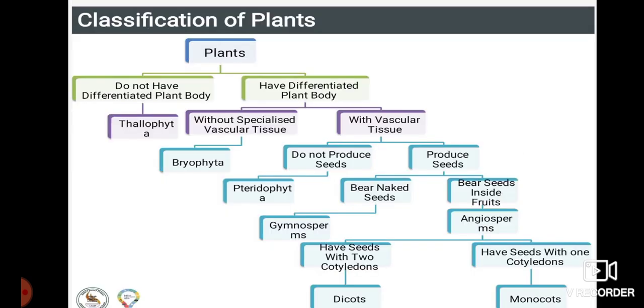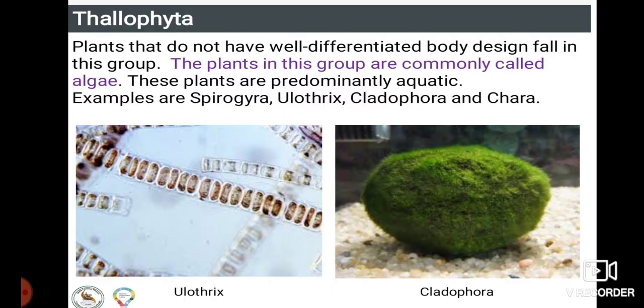Next we have the classification of plants. Here is the chart they have given, and you can see that even in plants we have varieties. The first thing we move to is thallophytes. Plants that do not have a well-differentiated body design fall in this group. These were the first kind of plants to emerge on the earth and are called thallophytes. Plants in this group are called algae. These plants are predominantly aquatic. Examples: Spirogyra, Ulothrix, Cladophora and even Chara.